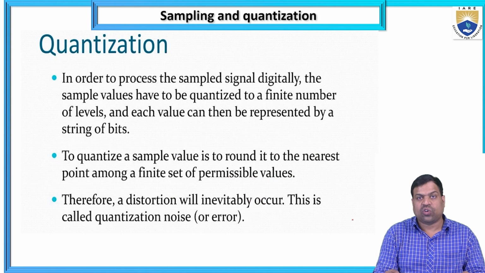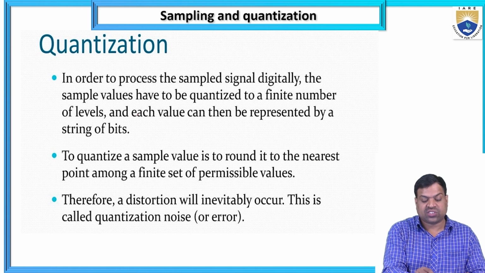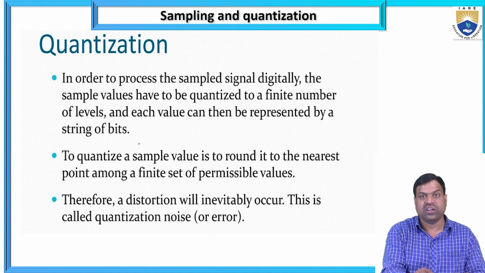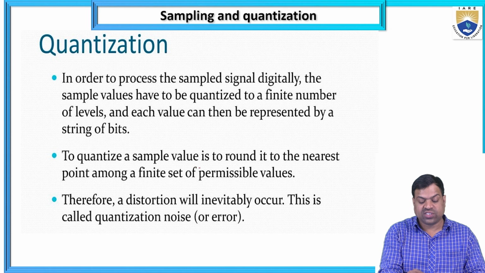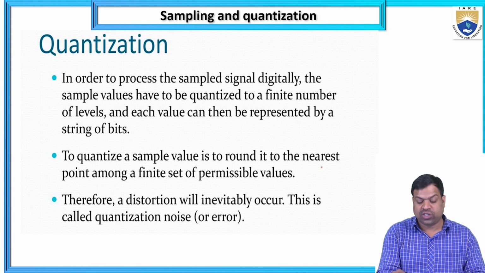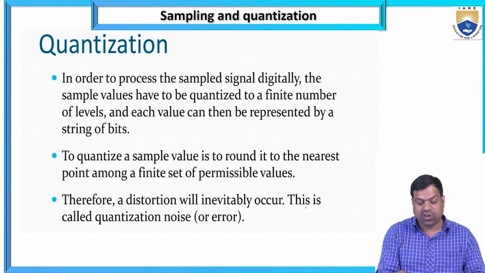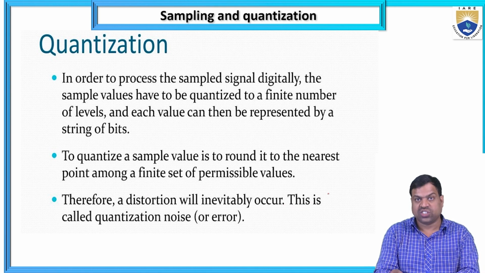And what is quantization? In order to process the sampled signal digitally, the sample values have to be quantized to a finite number of levels, and each value can then be represented by a string of bits. To quantize a sample value is to round it to the nearest point among a finite set of permissible values. A distortion will inevitably occur. This is called quantization noise.